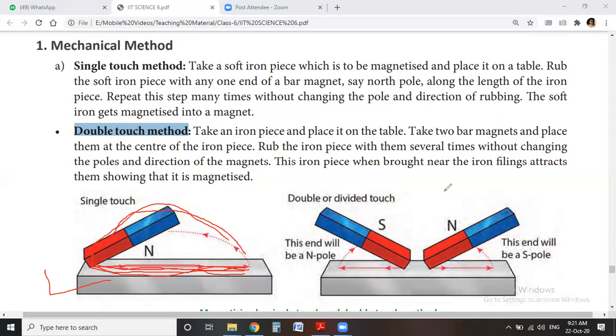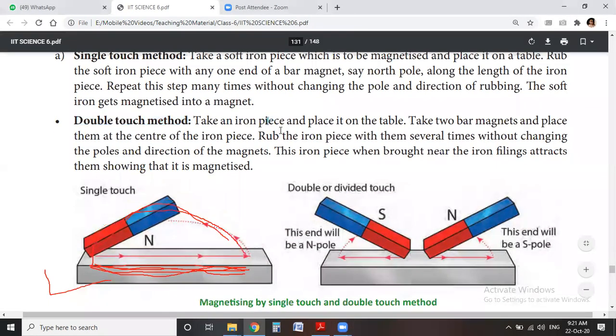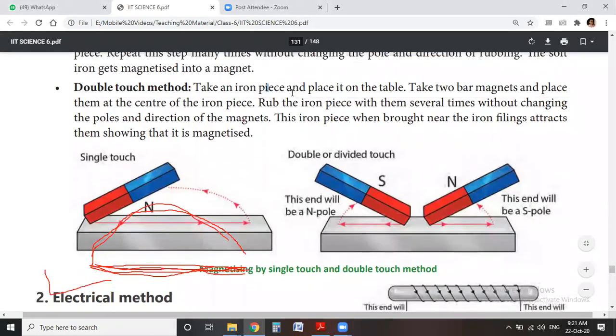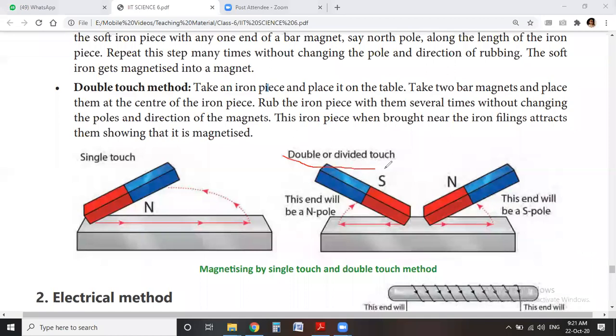Okay, and when we discuss the second type, the double or divided touch method, in this method we take an iron piece and put it onto the table.